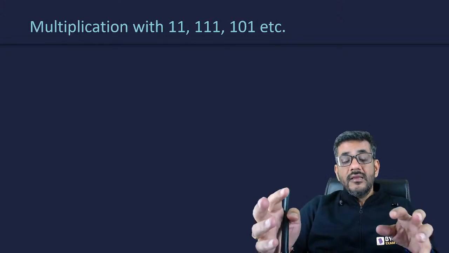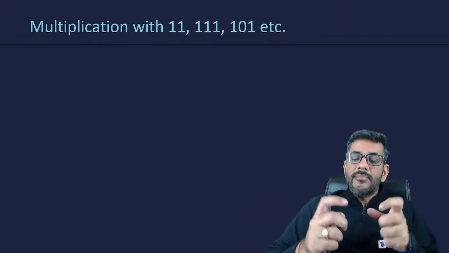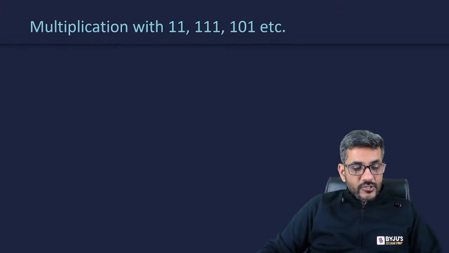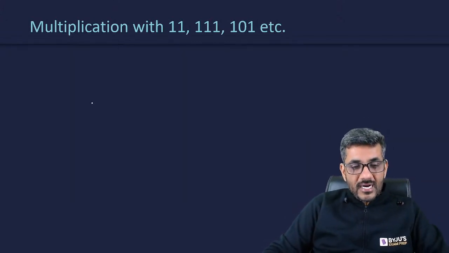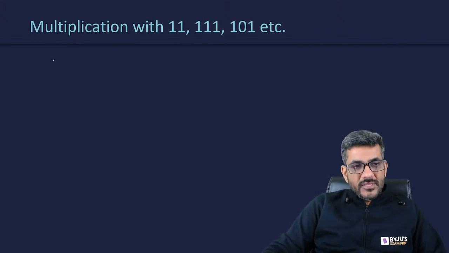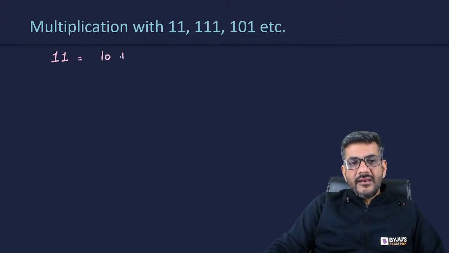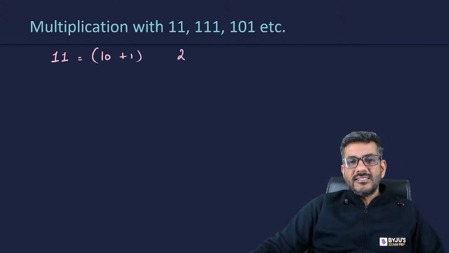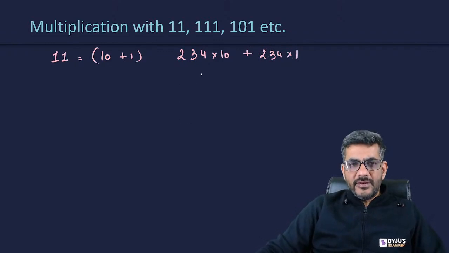Not only that, okay, कि ये एक जादू चल रहा है, मतलब उसका पक्का एक reason है which we have to understand. Okay. Oh, thank you, Shraddha Sharma. Thank you very much. So let's start with it. Multiplication with 11. The simple reason is 11 can be written as 10 plus 1. So when you have to multiply a number by 11, let us say you are multiplying 234 by 11. So it is like 234 into 10 plus 234 into 1, right? That is 234 into 11.